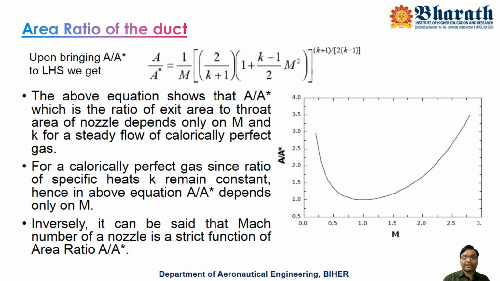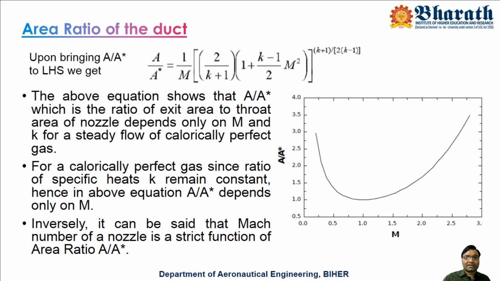So what is the meaning conveyed by this equation? Let us say A is the area at the exit of the nozzle, and A star is the area at the throat.